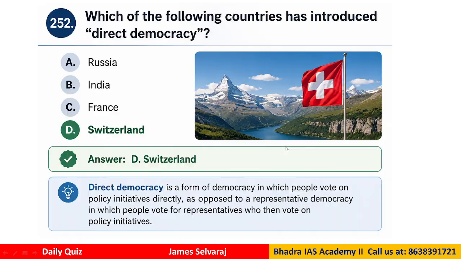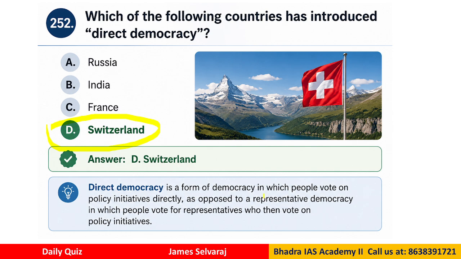Okay. Question number 252. This is an interesting one. Which of the following countries has introduced direct democracy? So now the options are Russia, India, France, Switzerland. So the correct answer would be Switzerland. Now, what do you mean by direct democracy?